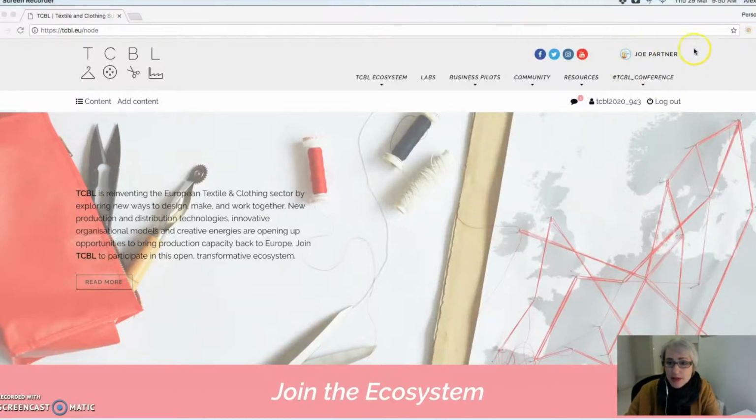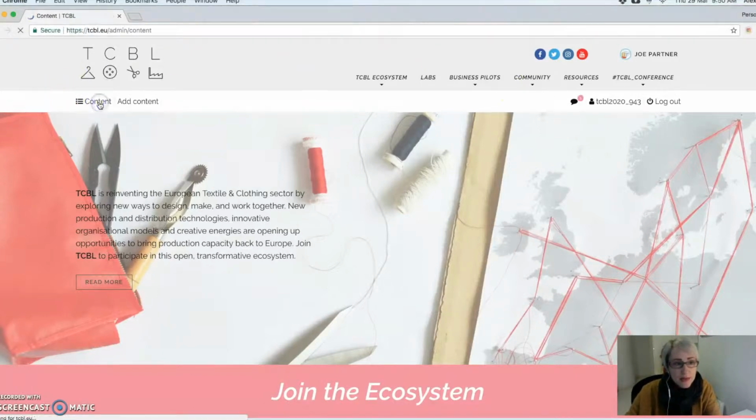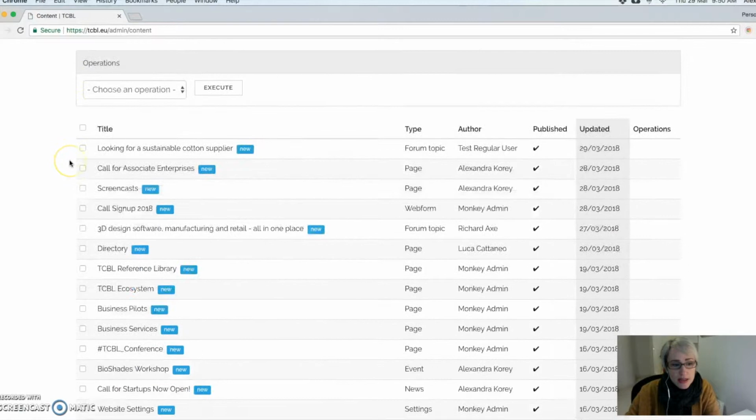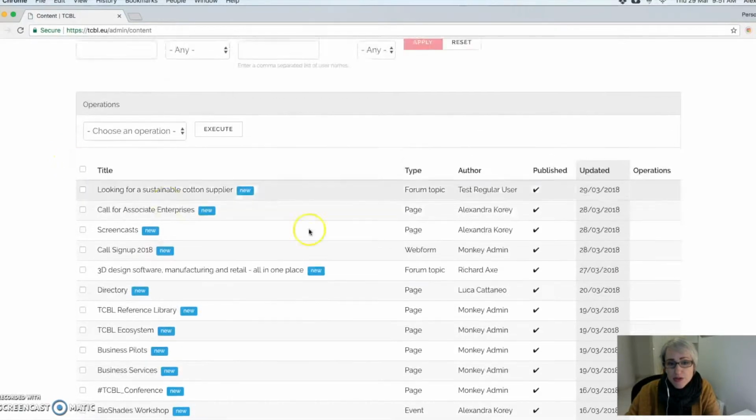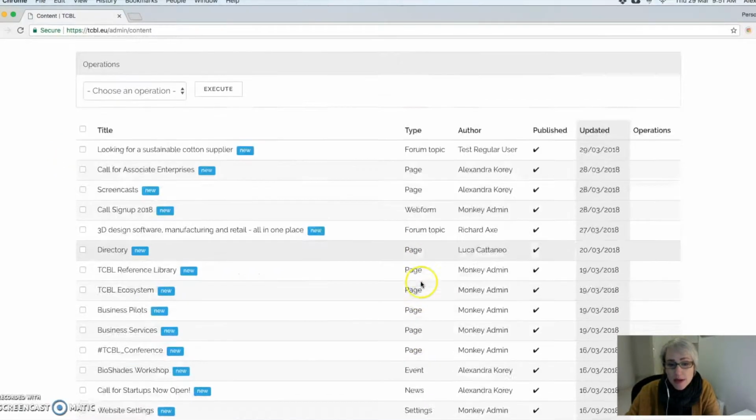As you can see, I'm logged in here as Joe Partner. This is an account that, like yours, gives us the ability to create content related to the news and events section, as well as the forum, which all users can participate in. It also allows me to see all the content that's been created relative to pages.